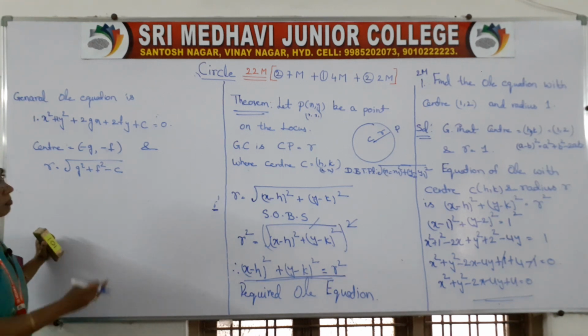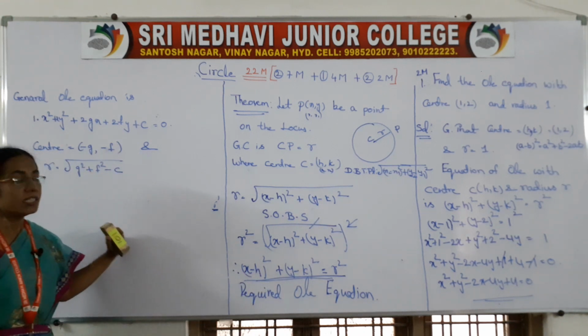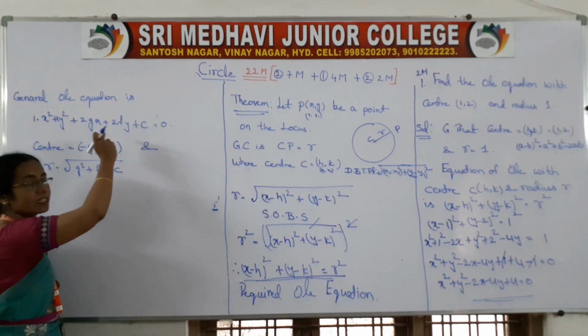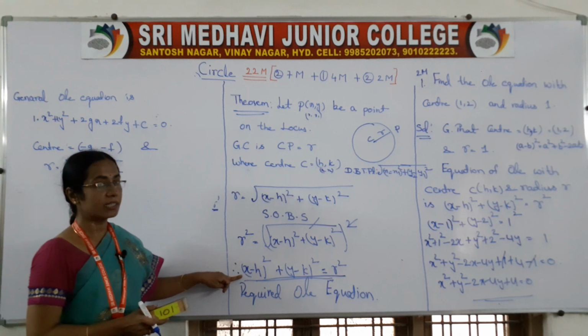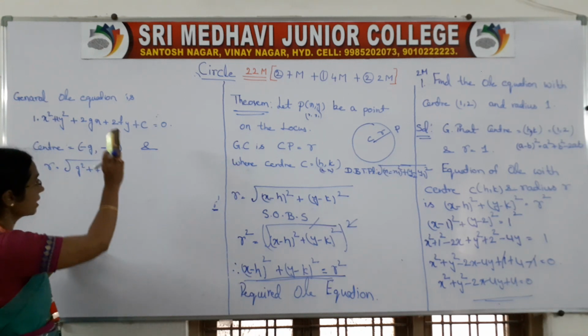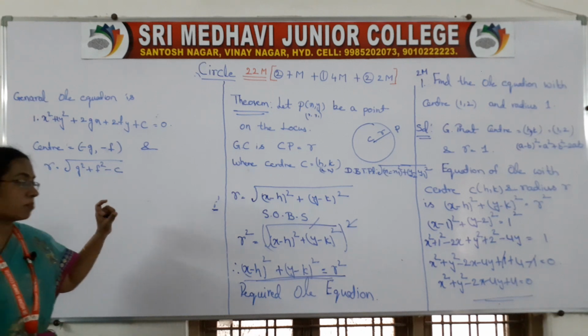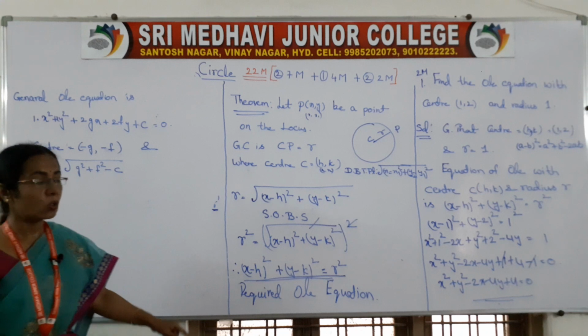Okay, you can ask, madam, just now you said we derived the circle equation. This is called the standard circle equation, and this is called the general circle equation. Even if we expand this, we get this general circle equation only. Observe, this is an (a minus b) whole square form, and that is also an (a minus b) whole square form.